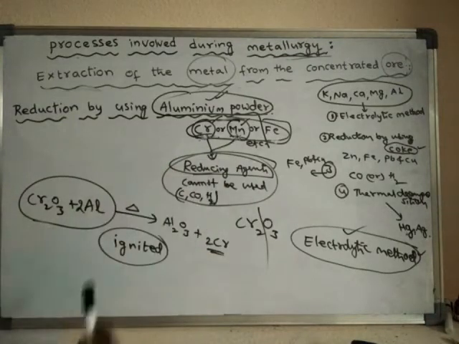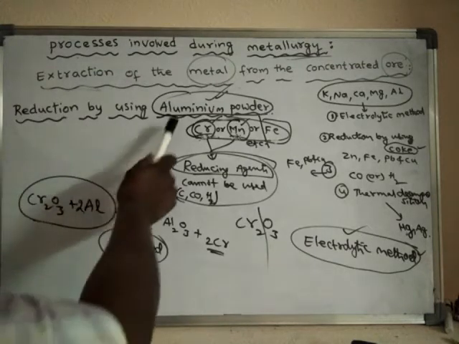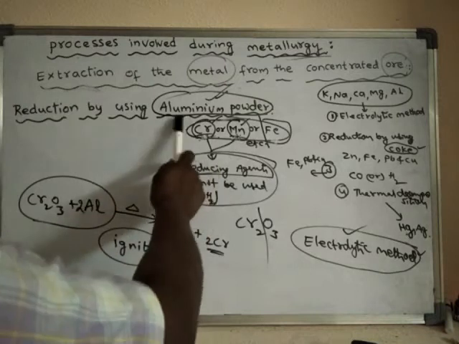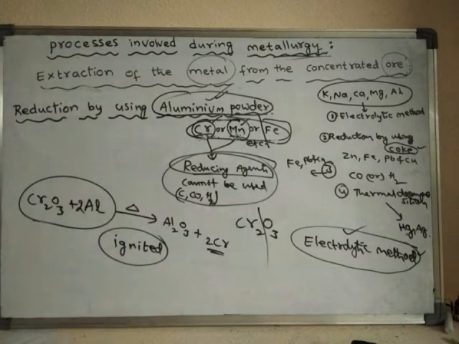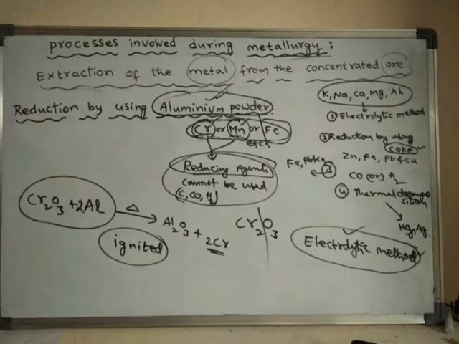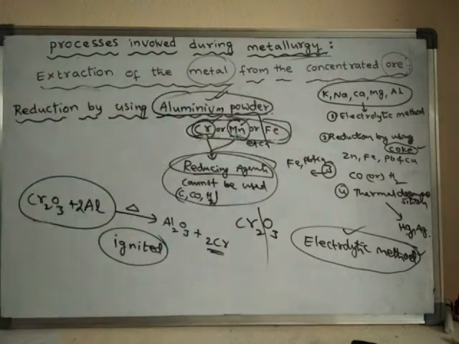So in that case, the alternative is either the electrolytic method or aluminum powder. As the electrolytic method is costly and risky, we use aluminum powder. So like this, aluminum powder helps us in the reduction of the ores of certain metals into their metals. Now these are all different methods of extraction of metal from the concentrated ores.